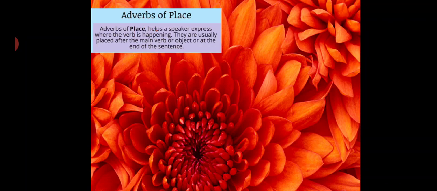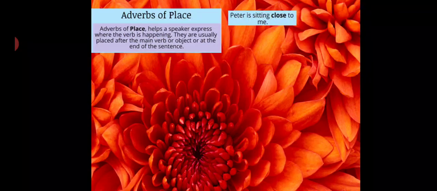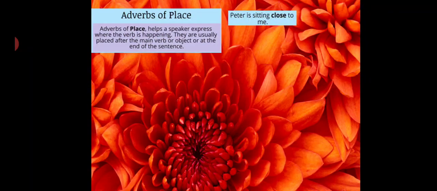Now, we will have a quick review again of different types of adverbs. First one, we have adverb of place that helps a speaker express where the verb is happening. They are usually placed after the main verb or object or at the end of the sentence. For example, Peter is sitting close to me. Next one, the air is everywhere.